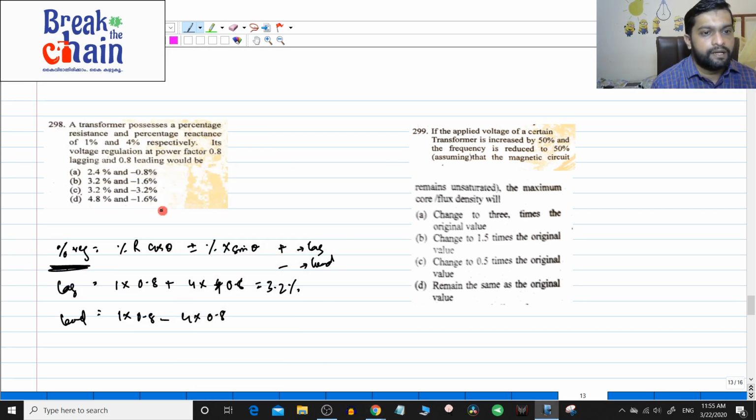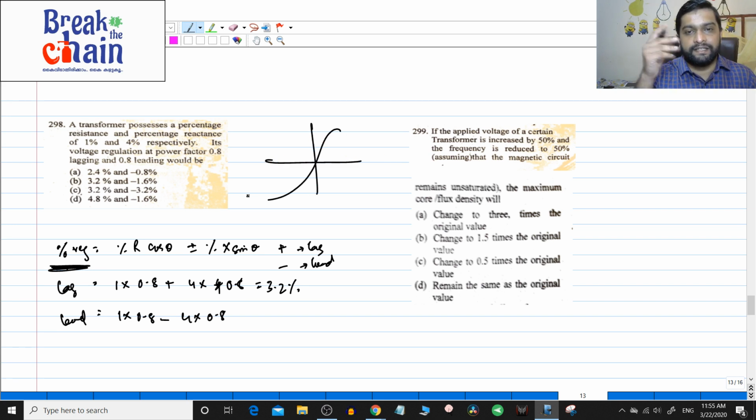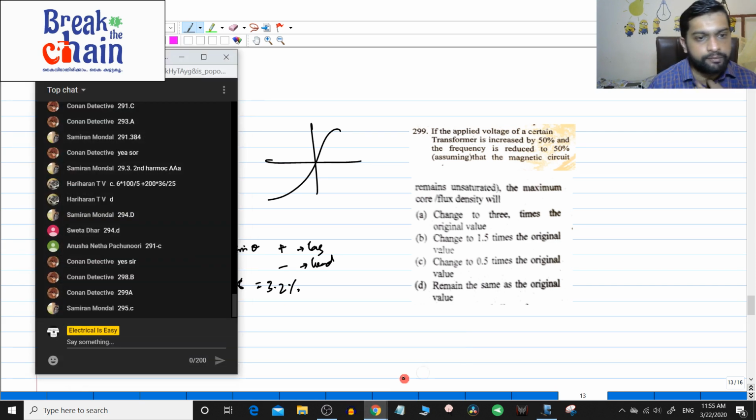Answer might be B, because if you see the regulation curve, for the same power factor, leading and lagging are a bit different. So you can eliminate this option directly actually, right? So the answer I think is B. Anybody else who has got the answer to be B?